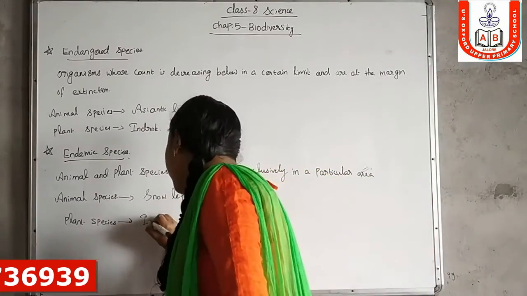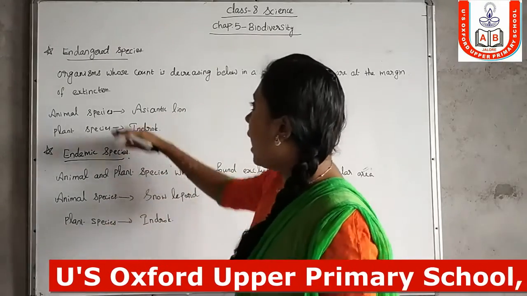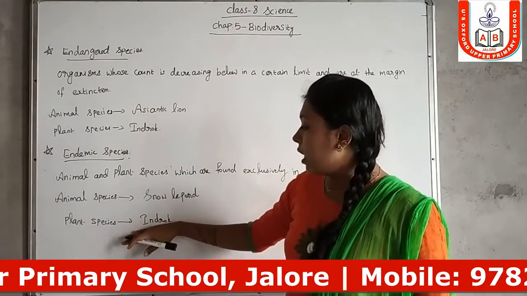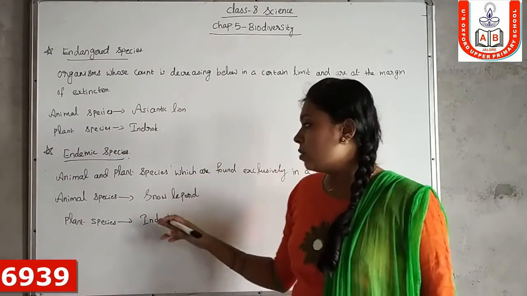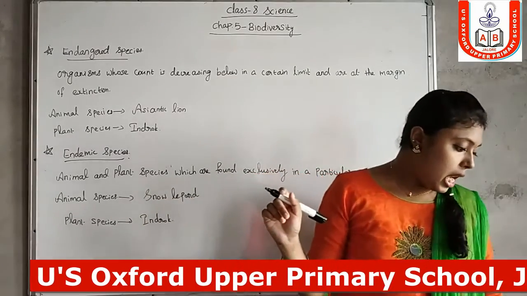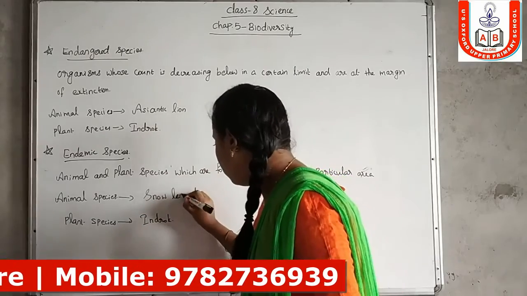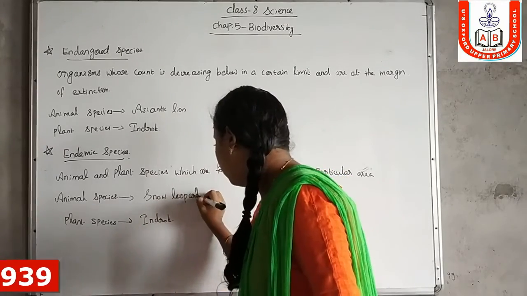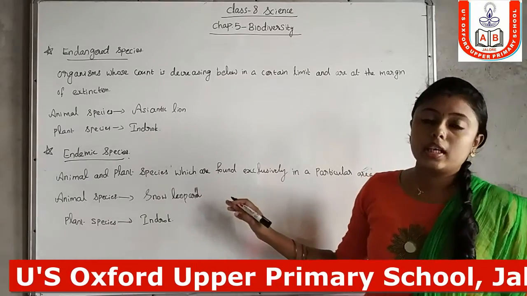Indro is an example of both endangered and endemic species, and the animal species is snow leopard. So these are the examples for endemic species.